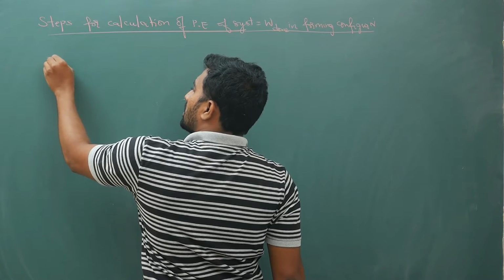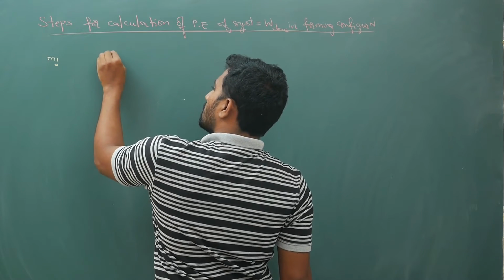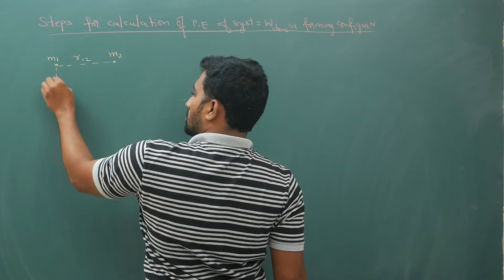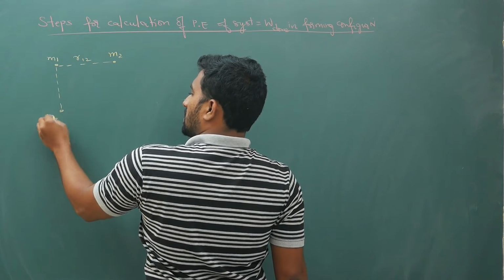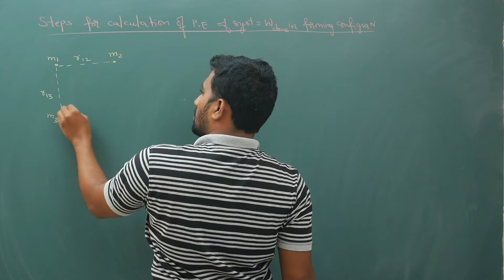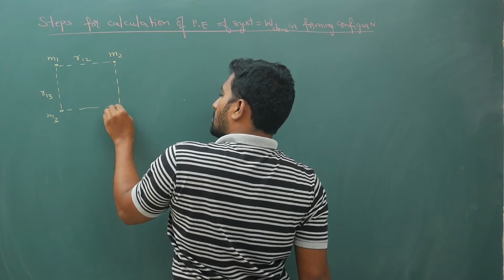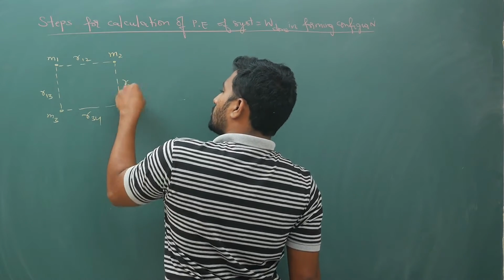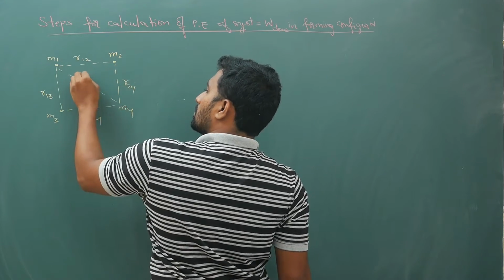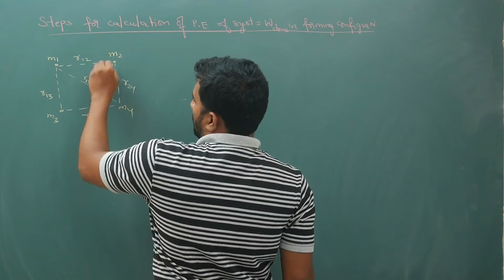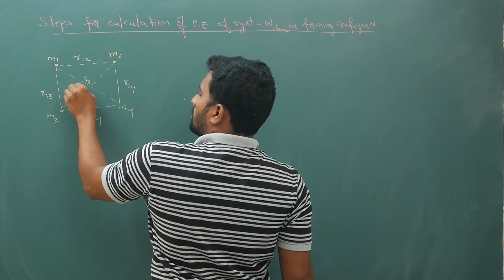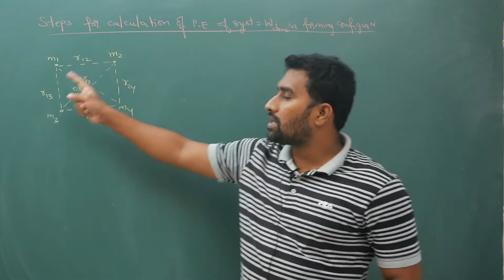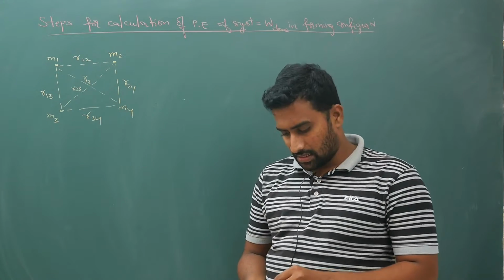Let us say this mass is m1, m2, r12, m3, r13, m4, r34, r24, r13, r23, like this. These distances are given. Now you are supposed to calculate your work done in forming this system.